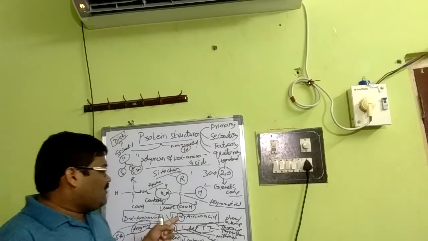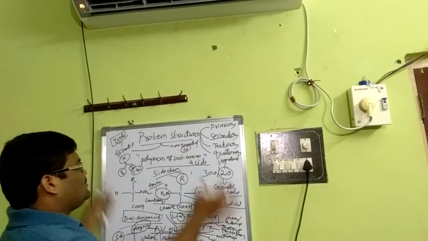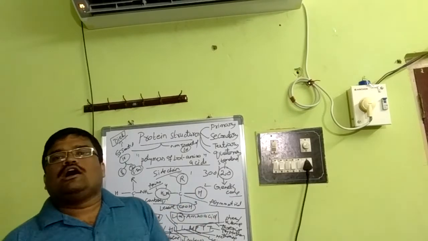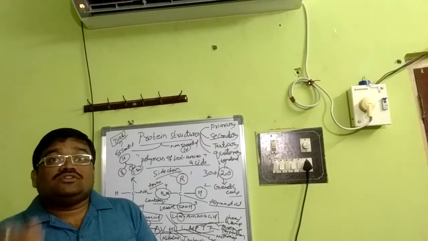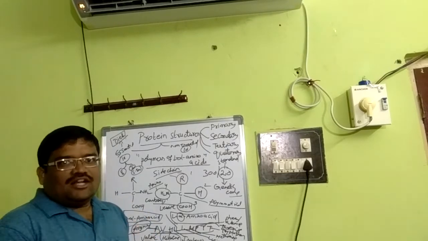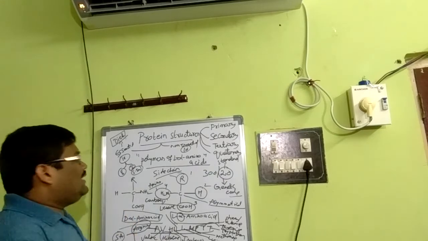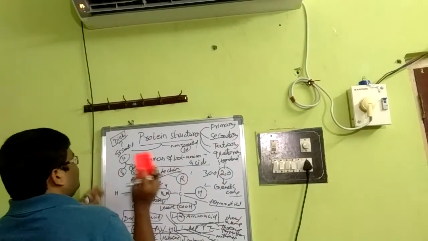Okay, there are different groups: alpha amino acids, L amino acids, and so on. Why they are considered asymmetrical, why L, and why alpha. These are the basic terminology we have to learn for a better understanding of proteins. Let us move to the main topic, that is, the protein structure.